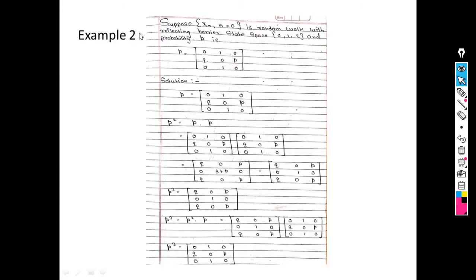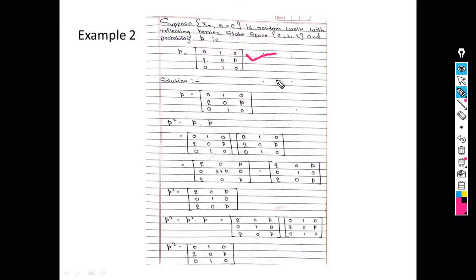Now example 2. Suppose Xn is a random walk with a reflecting barrier. In the previous example they gave an absorbing barrier, now it is a reflecting barrier with state space 0, 1, 2 and the transition probability matrix is given.